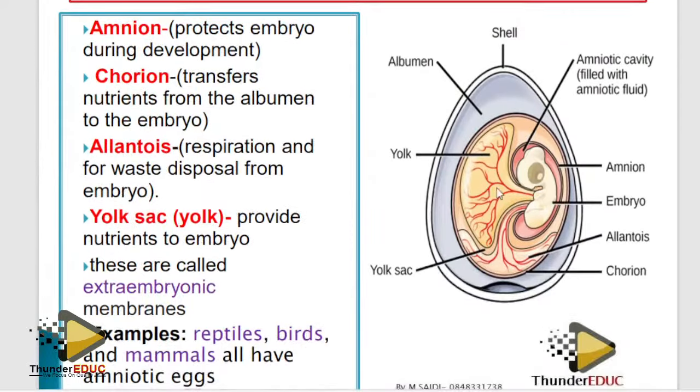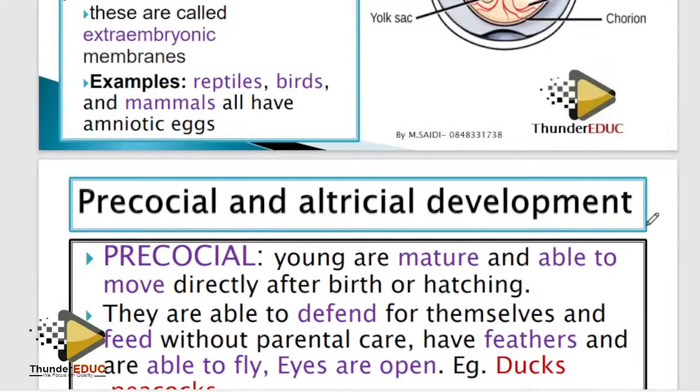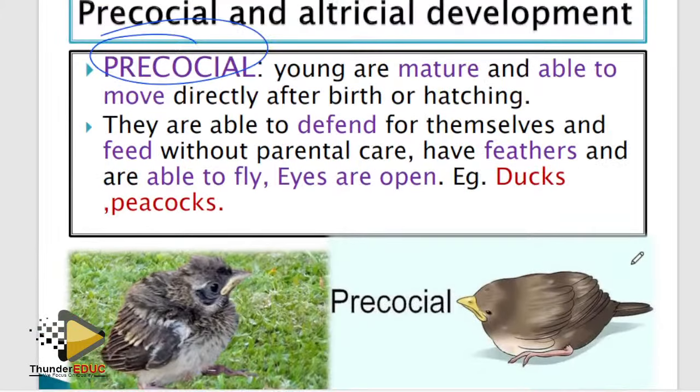The amniotic egg is rare to bring like this. In most cases, we bring it in terminologies, and then we ask you about these terminologies. Then you need to know precocial and altricial. Don't go to the paper without knowing precocial and altricial to differentiate the two.